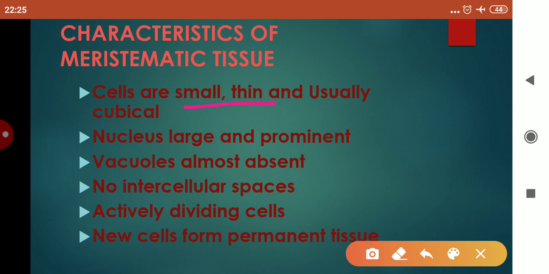Now children, what are the chief characteristics of the meristematic tissue? The cells are small, thin and usually cubical. The nucleus is large and prominent, because I have told you that during cell division, the main function occurs in the nucleus. That's why it's prominent and large. Vacuoles are almost absent because they are not involved in any function which requires the absorption of water, like roots. There are no intercellular spaces because division occurs rapidly. The cells are actively dividing, and new cells form permanent tissue, as I have told you in the previous slide.